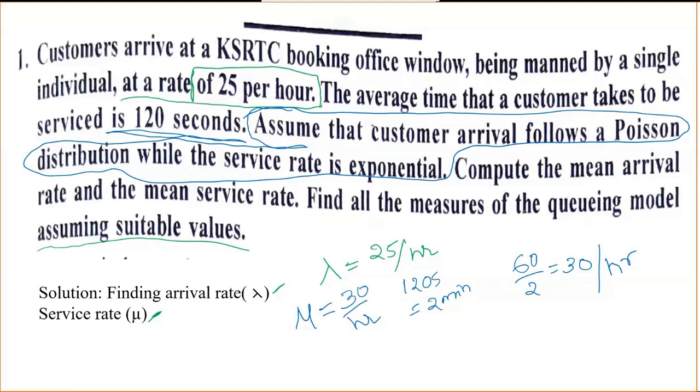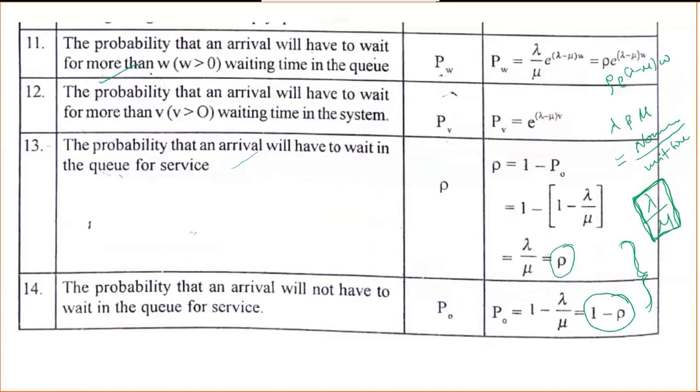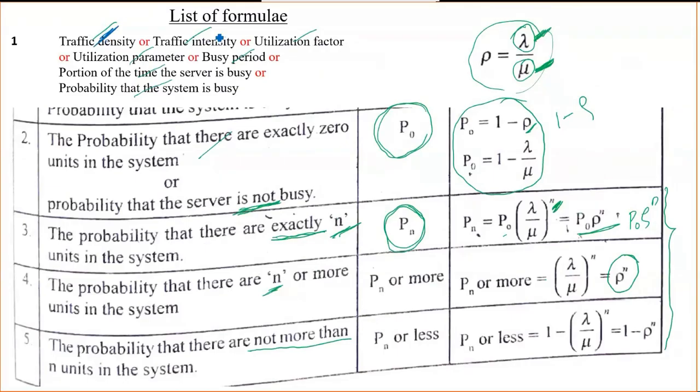So compute the mean arrival rate. For each problem, it's better that you first find either the traffic intensity or the utilization factor, because it is given many names here: traffic intensity, utilization factor, utilization parameter, busy period.